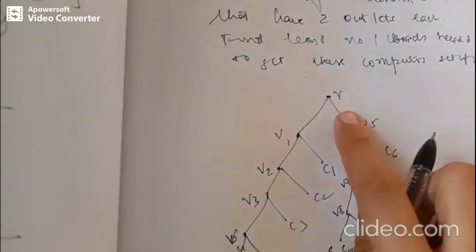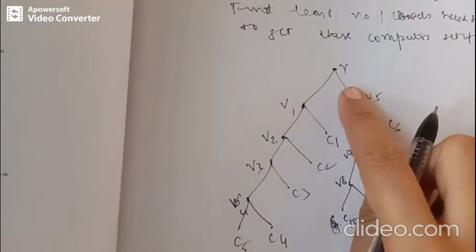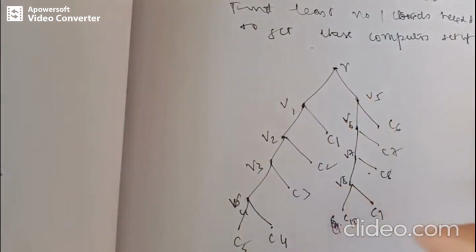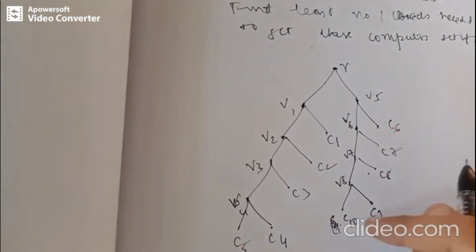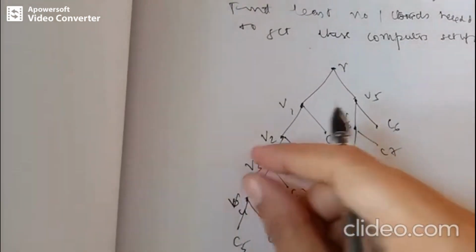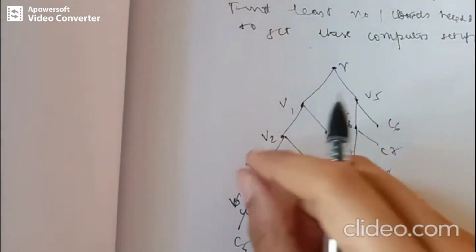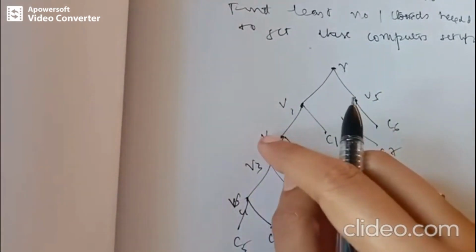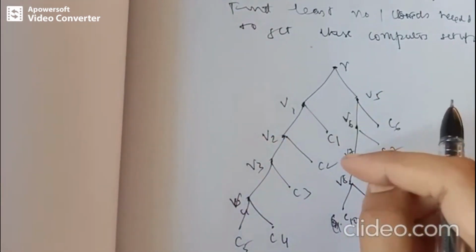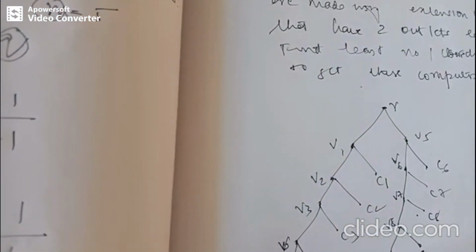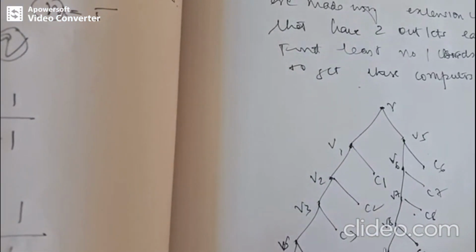So we are representing the root as a wall socket and all these computers as leaves. So there are 10 computers. We are representing them as leaves. They are connected using a socket. They have made connections using extension cords that have 2 outlets each. That's what we have done. We are supposed to find out the least number of cords in order to set up the system.